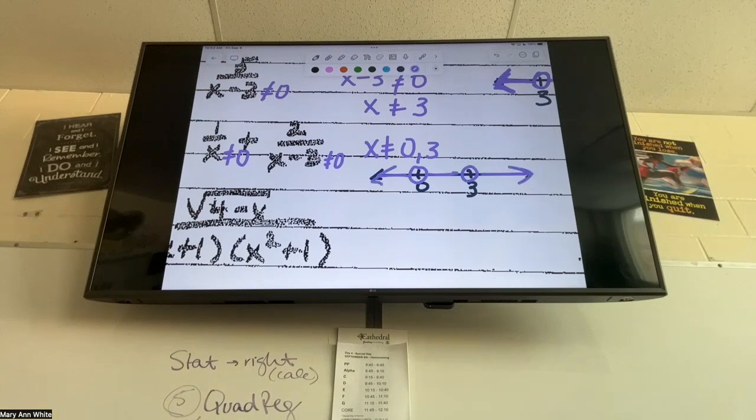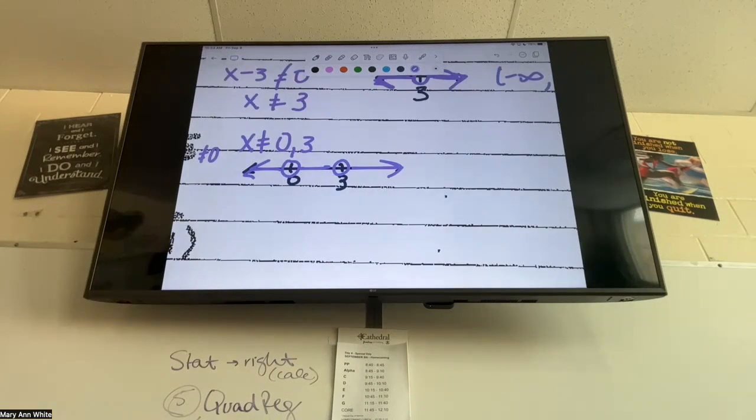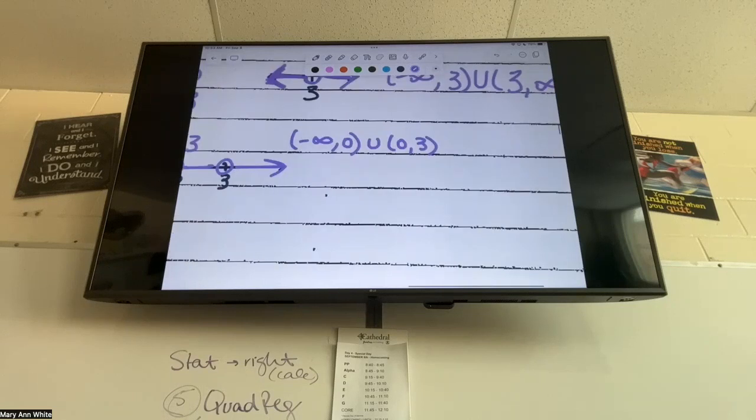I will argue though, if I put this on quizzes and tests and you can't get the domain right and you don't draw a number line, I'm going to tell you maybe you should draw a number line now. Okay, what would my interval here be? Good, negative infinity to 0. 0 to 3, good, and 3 to infinity, good.